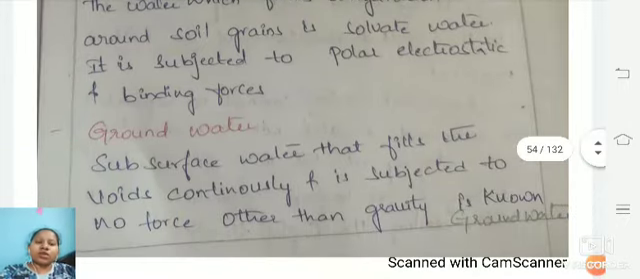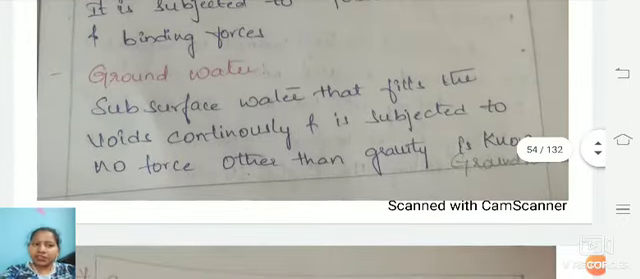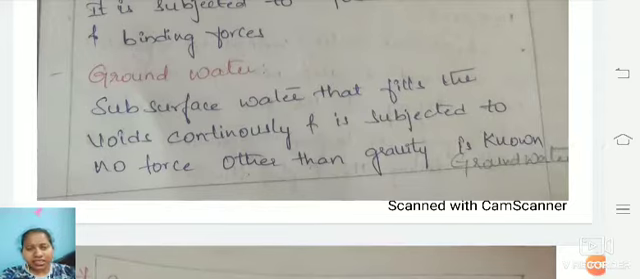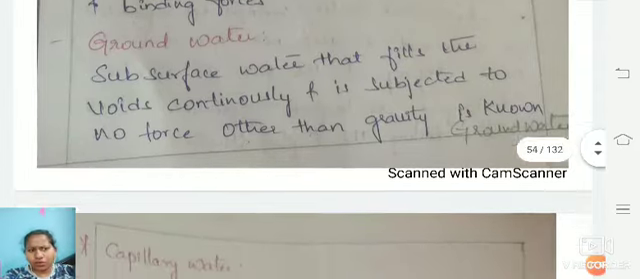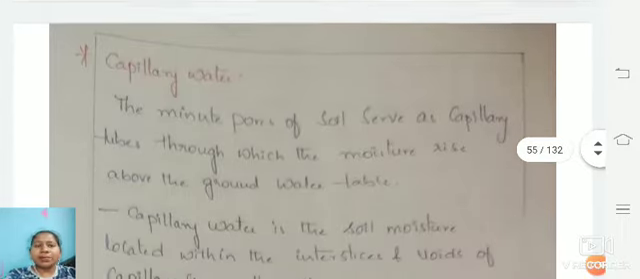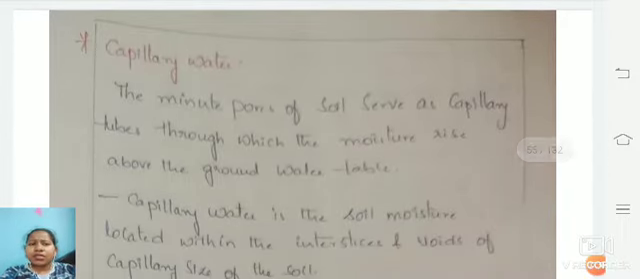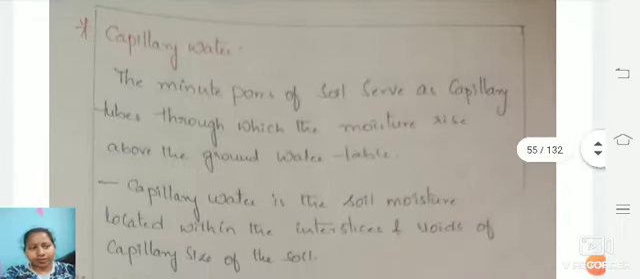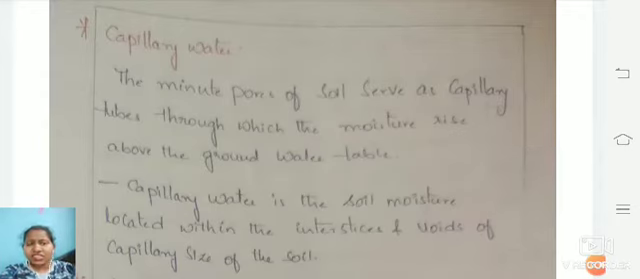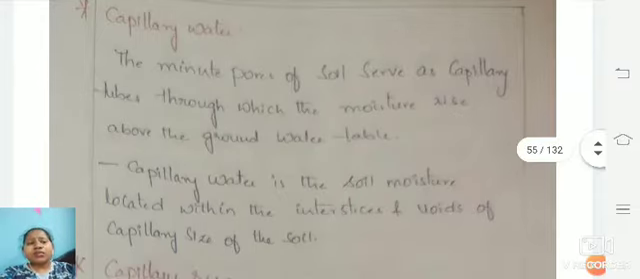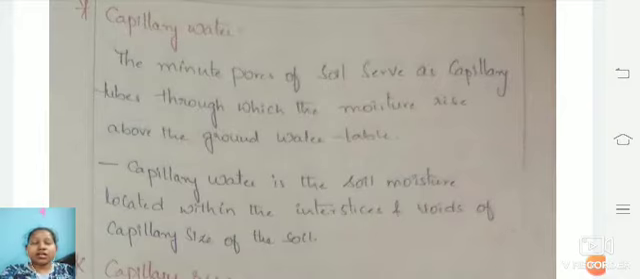And next is groundwater. Groundwater is subsurface water, which continuously fills the voids. There is no gravitational force here, as we know. Next is capillary water. Capillary water is the minimum force of water whenever the capillary moisture rises above the ground table level. That means the ground table level will increase, so that capillary water comes into existence. For this capillary water also, there will be voids depending upon the size of the soil particle.